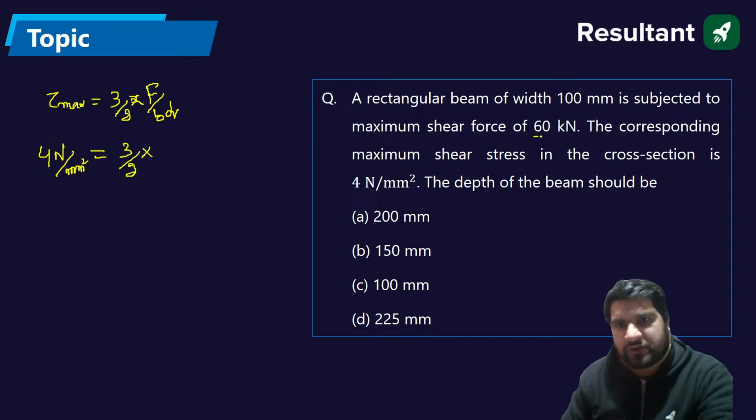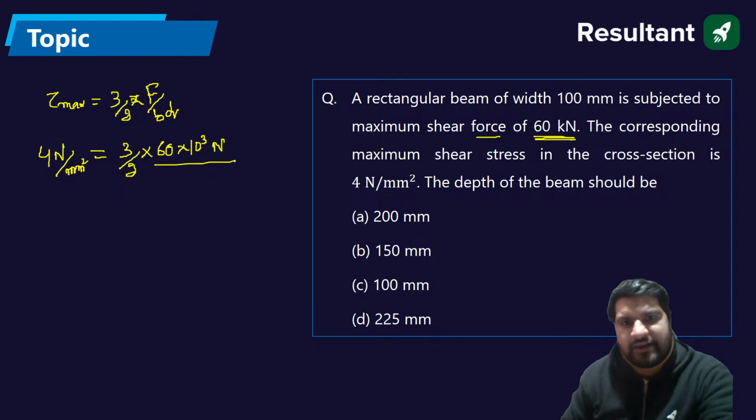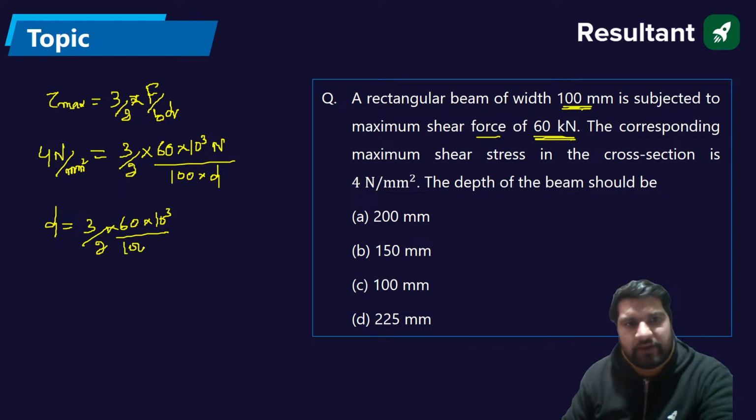Multiply by the shear force, which is 60 kilonewton, the maximum shear force. So write down 60 multiplied by 10 to the power 3 in newtons, divided by the B value. The B value is 100, and you have to calculate the D value. So the D value will be 3 by 2 multiplied by 60 multiplied by 10 to the power 3, divided by 100 multiplied by 4.